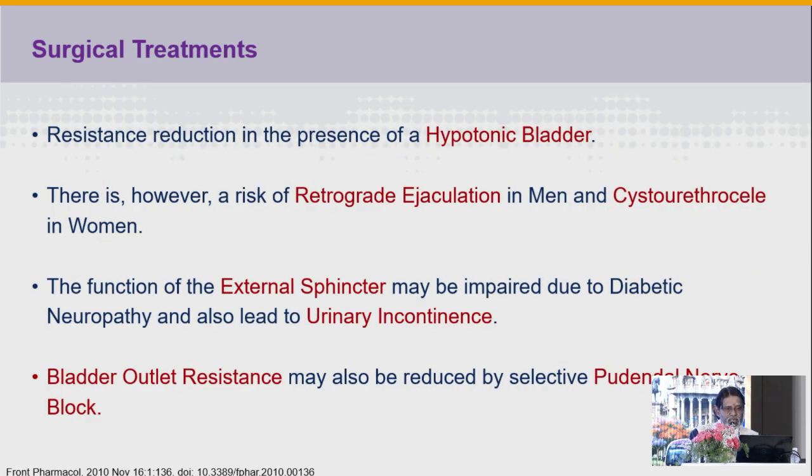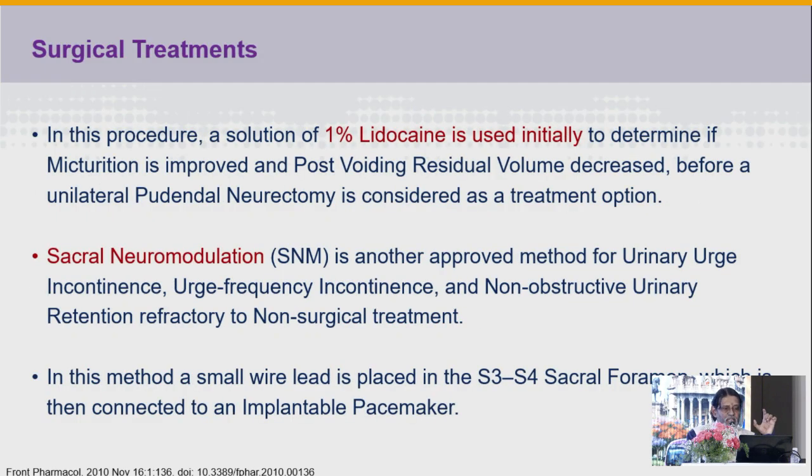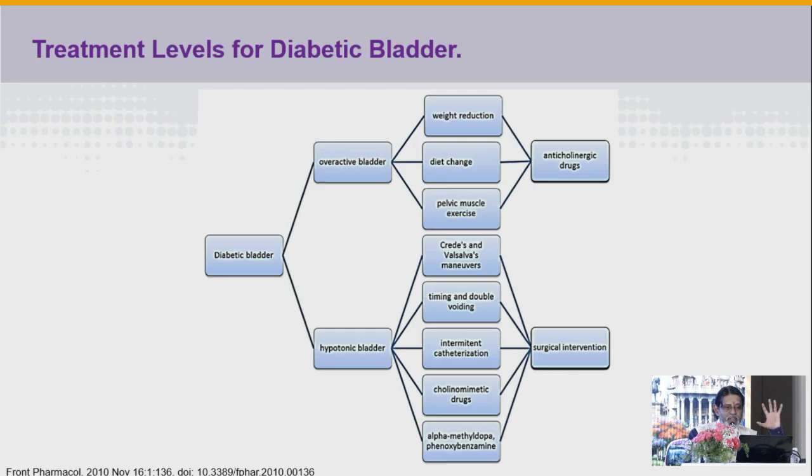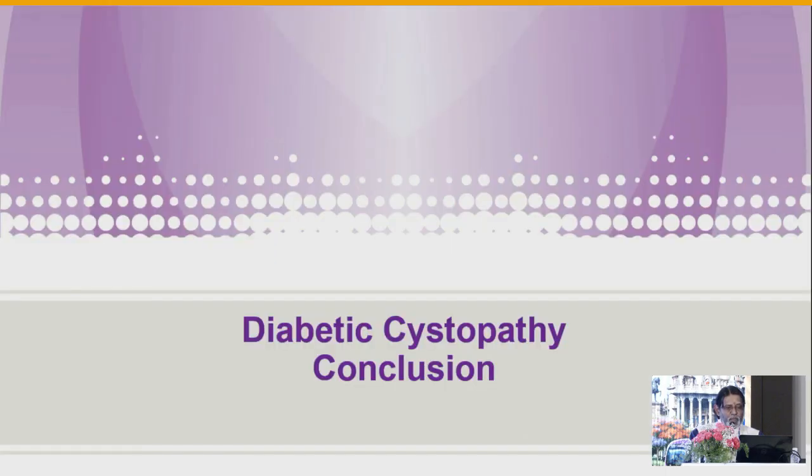So, resistance reduction, that is, in the presence of hypotonic bladder. There is, however, a risk of retrograde ejaculation in men and cystourethrocele in women. So in this procedure, before sending the patient for surgical treatment, this lidocaine test has to be carried out, and sacral neuromodulation is another approved method. And these are the treatment levels for diabetic bladder in different stages, starting from overactive bladder to hypotonic bladder.